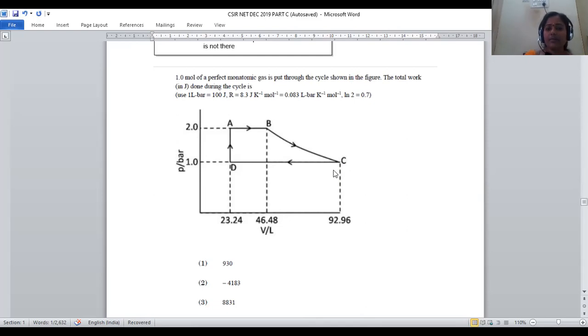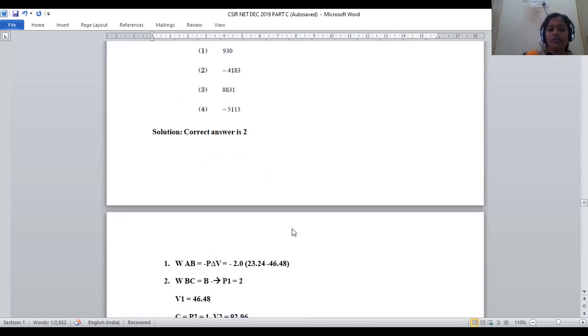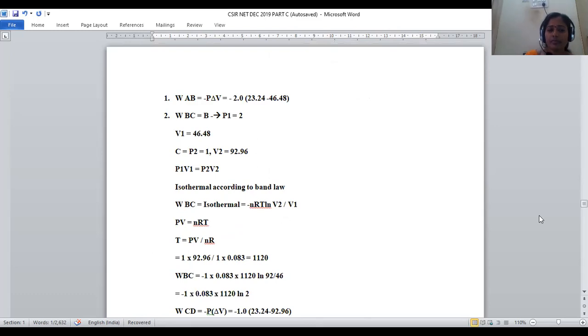It is a part of physical chemistry question. We have to go with the solution of all these. In order to get the solution, we have to find out work done A to B, work done B to C, work done C to D, work done D to A. So by summing all these values, it is possible to get total work done during the cyclic system, right? In order to explain this, let us move on to the solution.